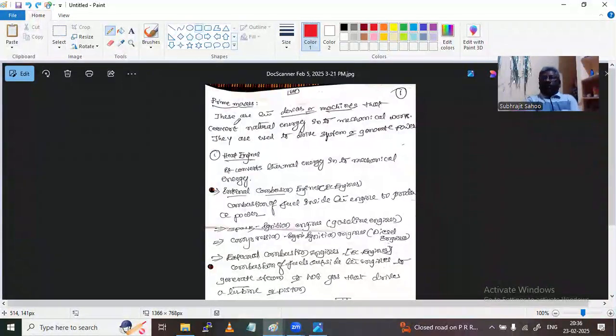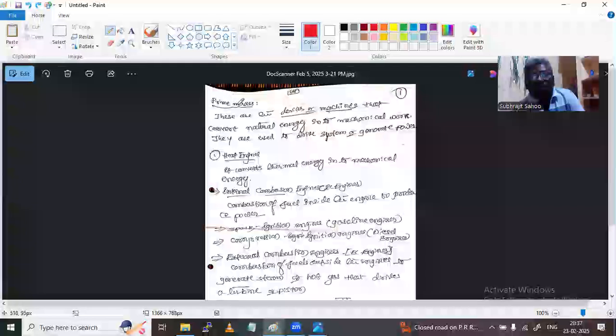Then they will be a perfect and good engineer, which is required for social service and also for the integration of the nation. Taking the name of the Lord Sri Hari, I will start the first chapter according to the syllabus given by the authority.